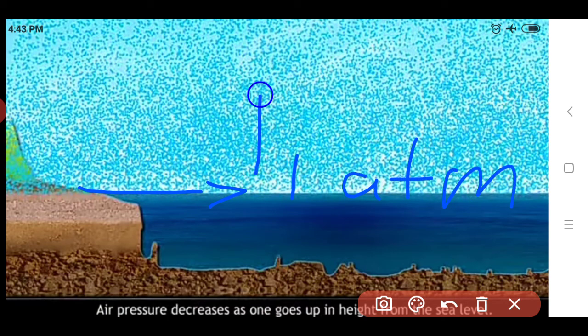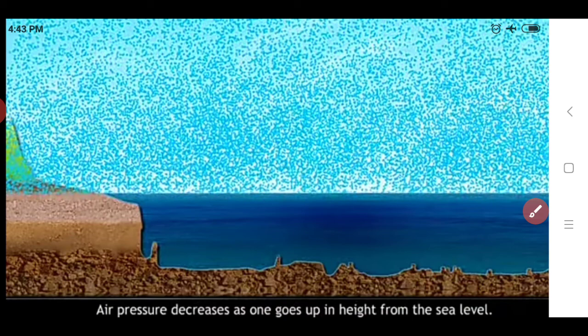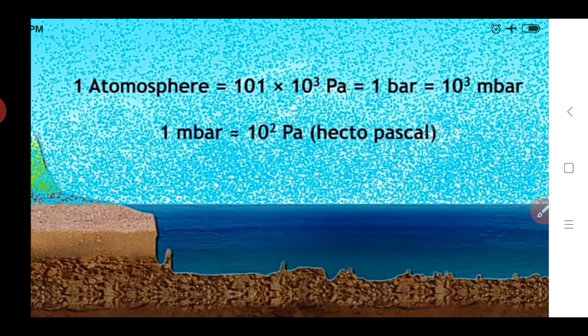But when we go away from the sea level, that is, we go upward to a higher height, in that direction this atmospheric pressure gets reduced. That is, there is a very small amount of atmospheric pressure. So if we see the relation between the height from the sea level and the pressure, what happens? Air pressure decreases as one goes up in height from the sea level.